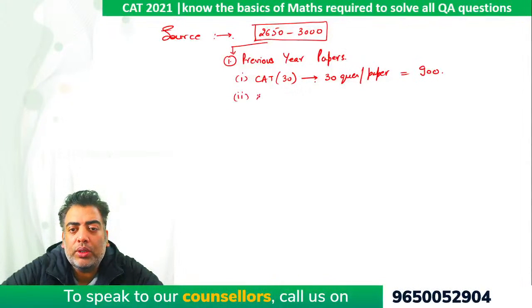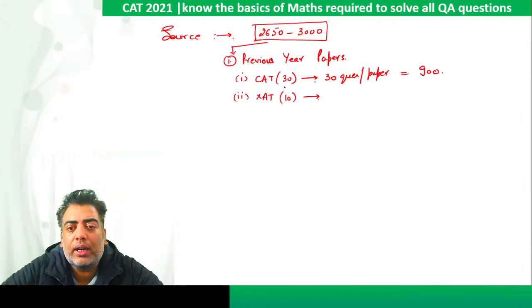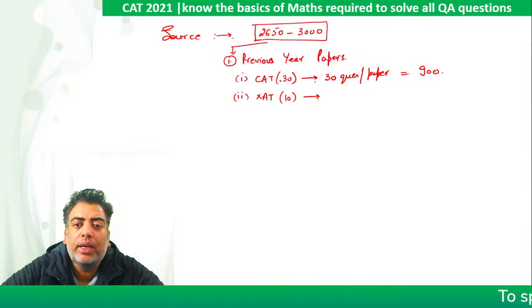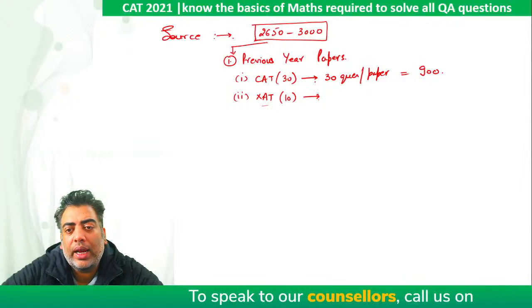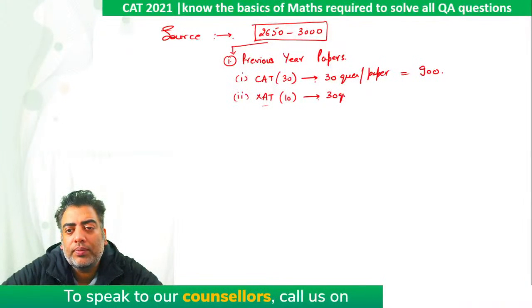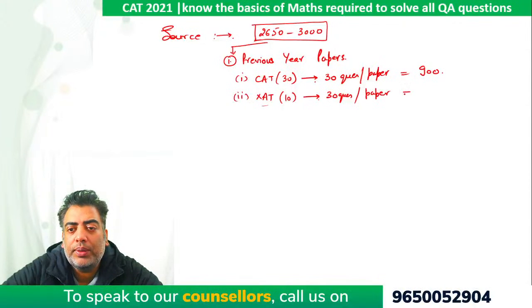Likewise, when we talk about Z paper, Z papers are again available, but let's consider the latest ones, because in earlier times Z used to have higher maths also, which we are not supposed to do, right? So on an average, let's take 30 questions per paper out of this, which gives me around 300 questions here.